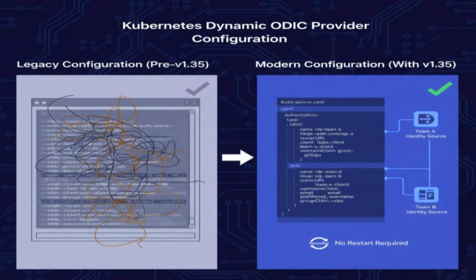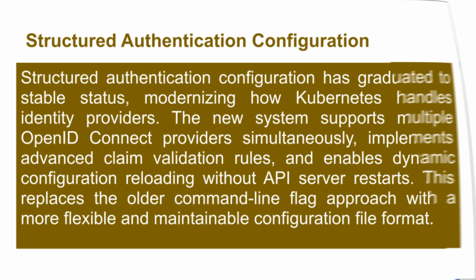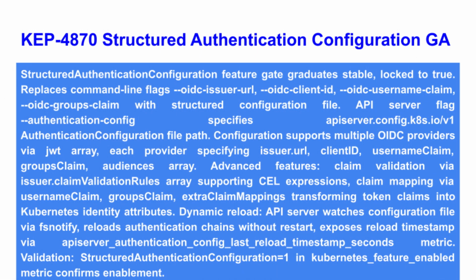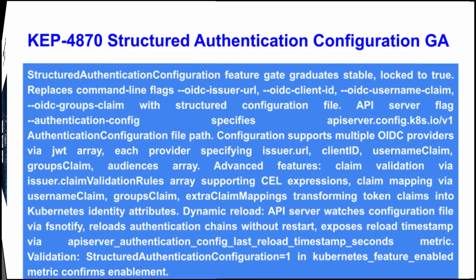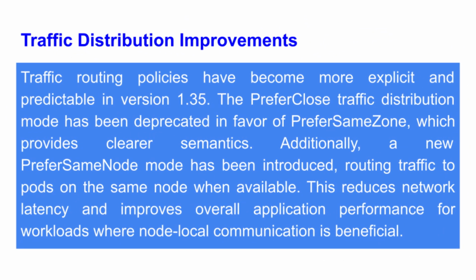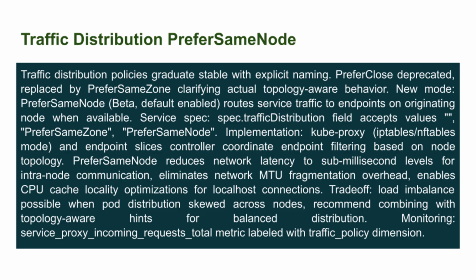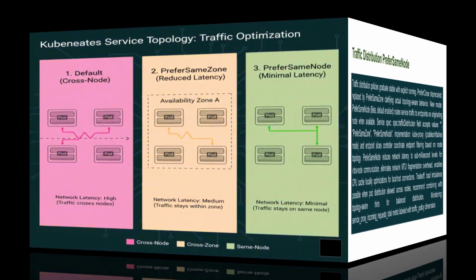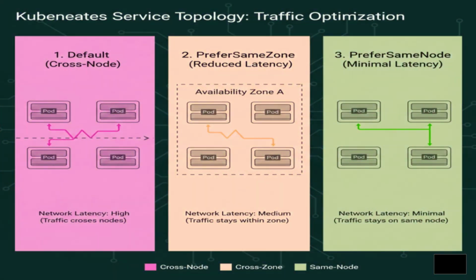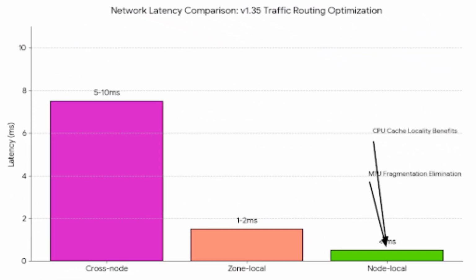Beyond in-place pod resize, there are other features now considered production ready. Structured authentication configuration is stable, which means you can configure multiple OpenID providers and reload the configuration without restarting your API server. Traffic distribution policies are now more predictable. The old PreferClose mode is deprecated in favor of PreferSameZone, and there's a new PreferSameNode option that routes traffic to pods on the same node when available. This improves network efficiency significantly.